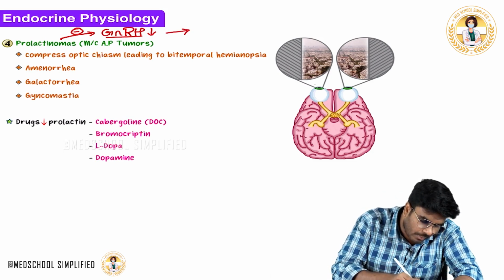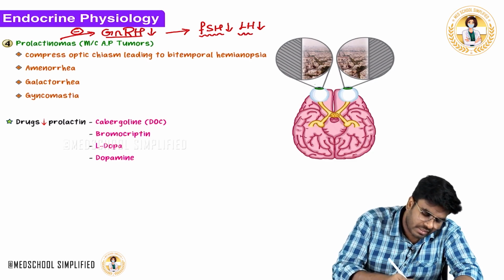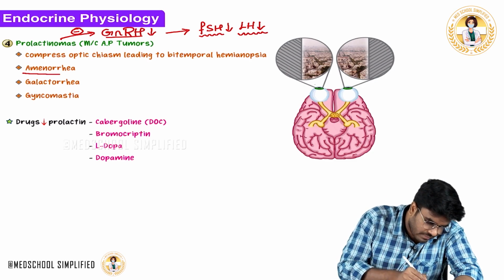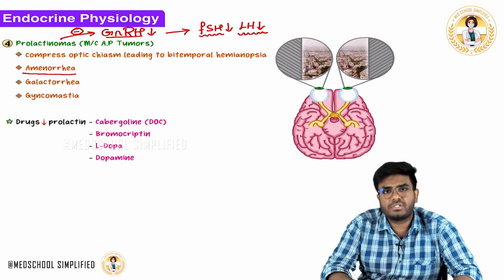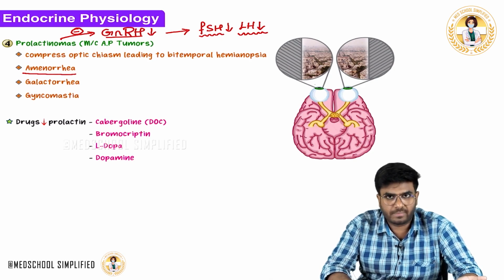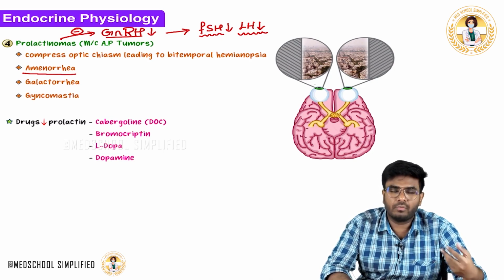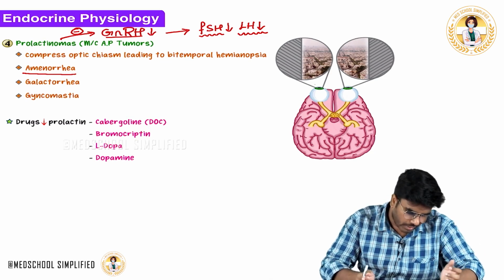Whenever GnRH goes down, FSH goes down and LH goes down. If there is no FSH, there is no follicular development. If there is no LH, there is no ovulation. So she is having amenorrhea, with no ovulation and no menstruation.